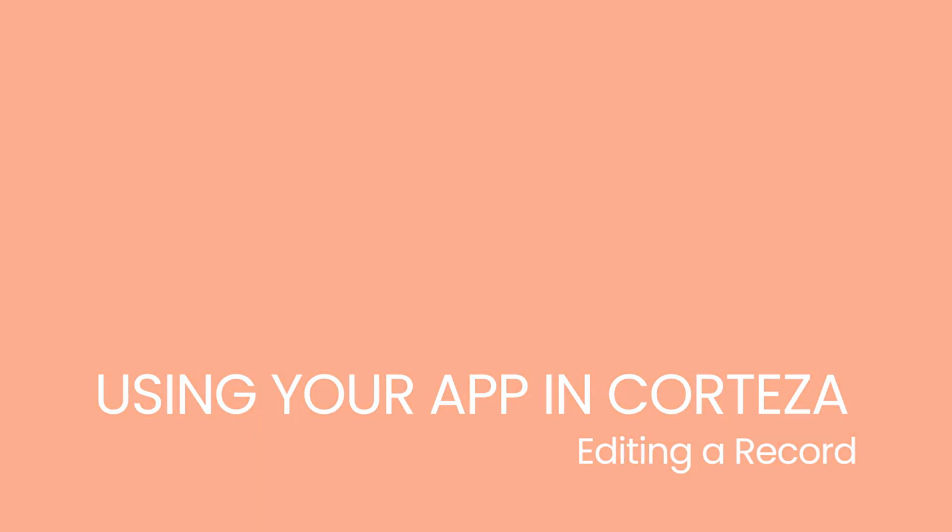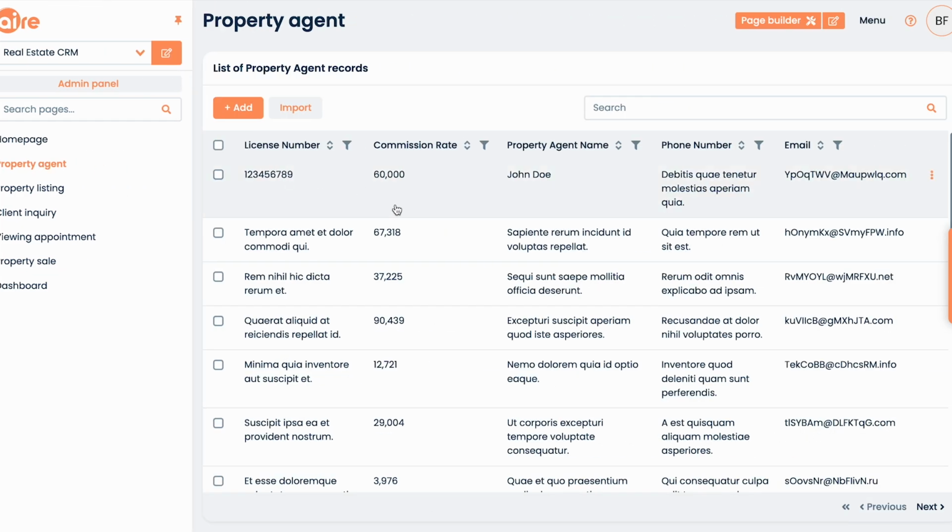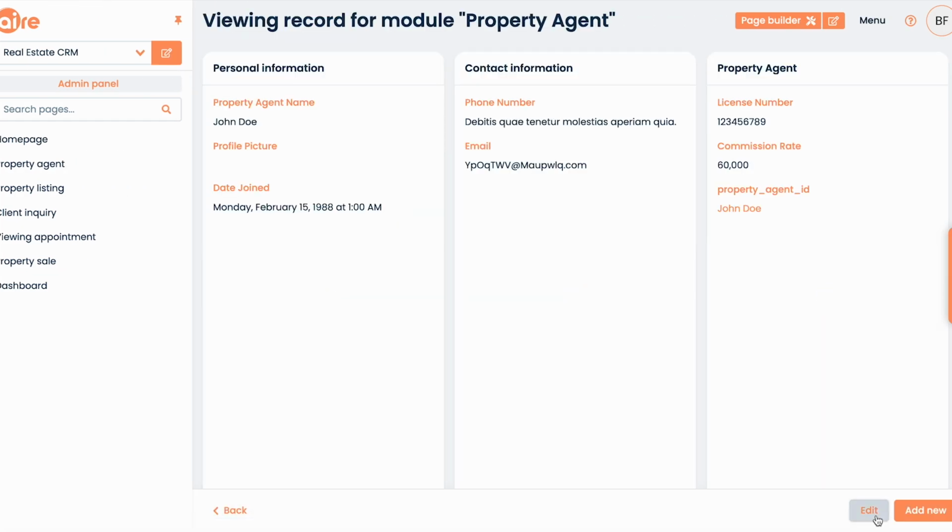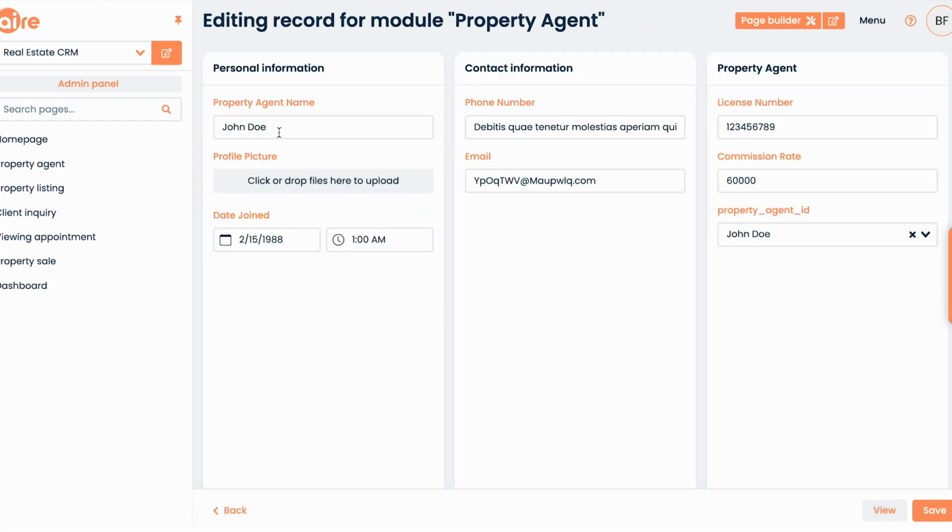Next, let's look at how to edit a record. To edit a record, click the record in the record list, then click Edit in the bottom left corner and edit your desired fields. It's also possible to enable inline editing of record pages. We'll look at that in another video when we get to configuring your app.